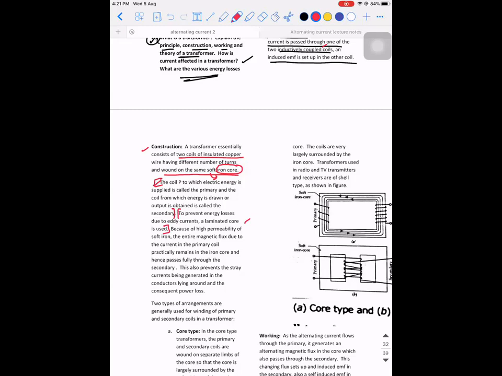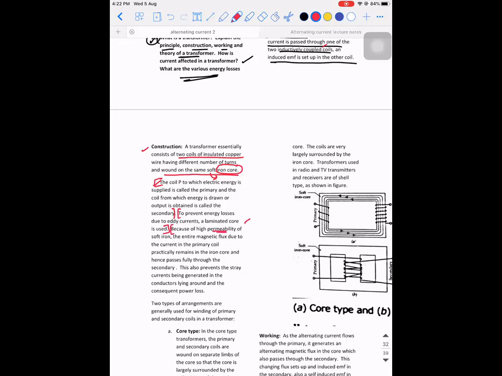In the ferromagnetic substance, there will be eddy currents that are getting generated. When eddy currents are getting generated, there will be a lot of heat that is getting generated. So to avoid that, we are going to laminate the core. That is the meaning of a laminated core being used. So why it is used is because of this concept.